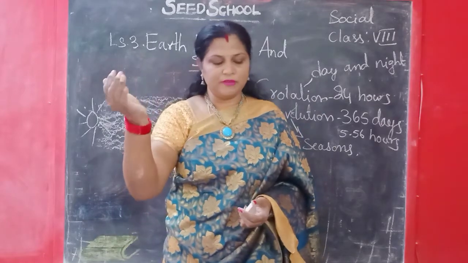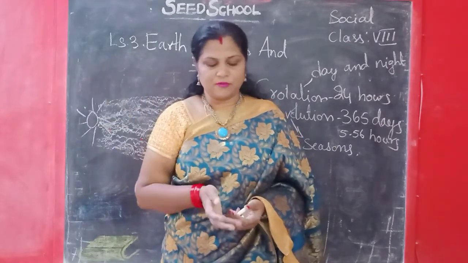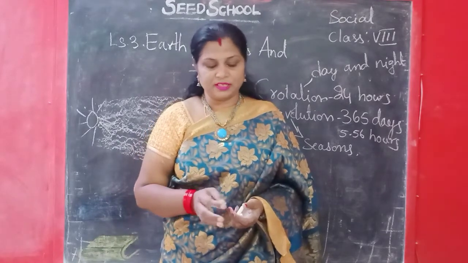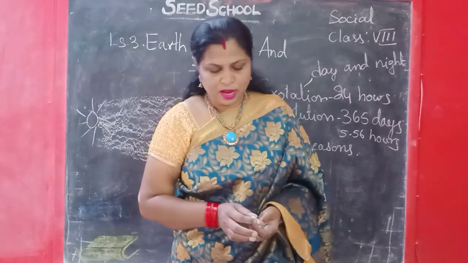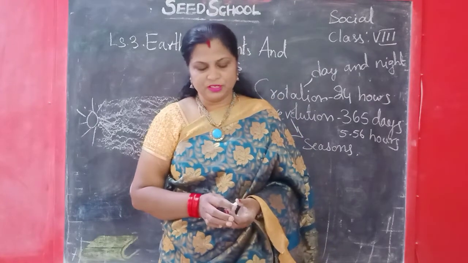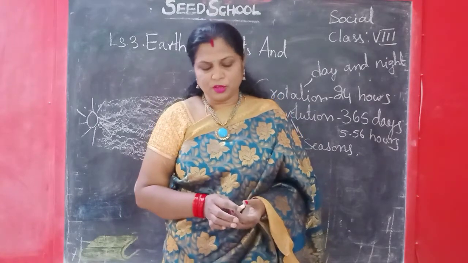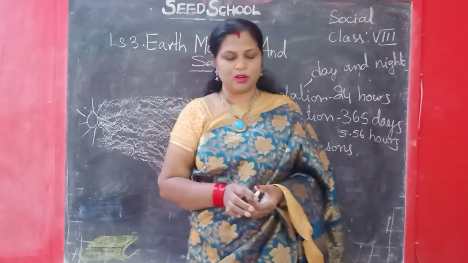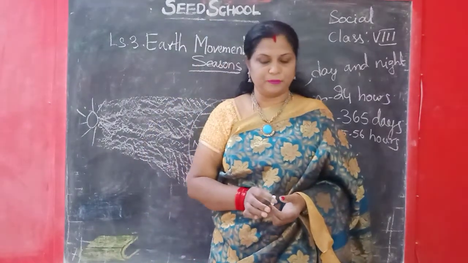In North America, we can see no countries found south of the equator. In South America, Brazil, Bolivia, Argentina, Chile, Uruguay, Paraguay. In Australia, we can see Australia and New Zealand.